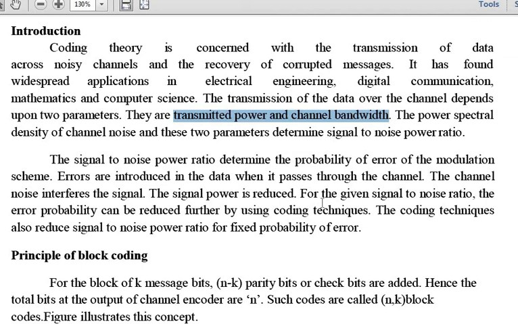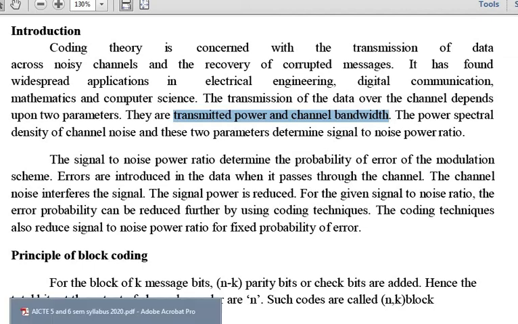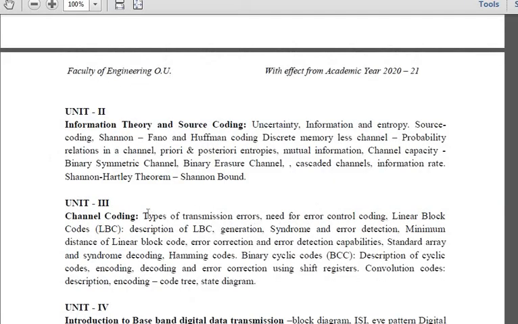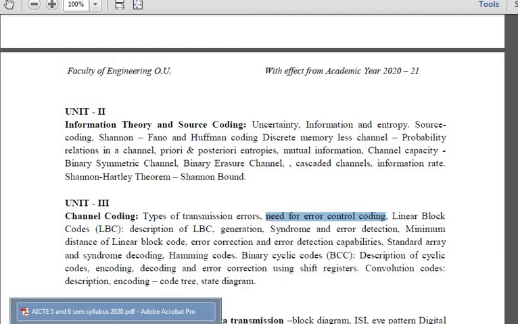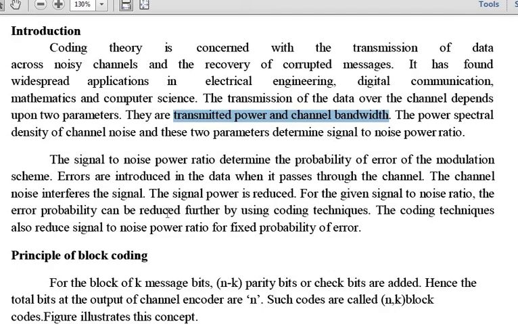These noises introduce the errors. I am talking about error control coding, the need for error control coding. This is the very first topic I am going to discuss. First I'll discuss the need for error control coding, then I'll go to the types of transmission errors. Fine. So first, when digital data is transmitted between the two systems, the signal gets distorted because additional noise is added to your transmitted signal.